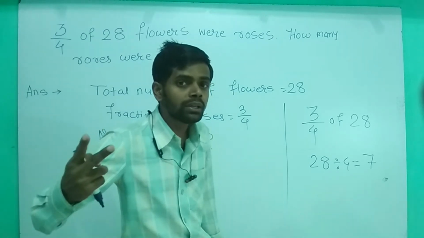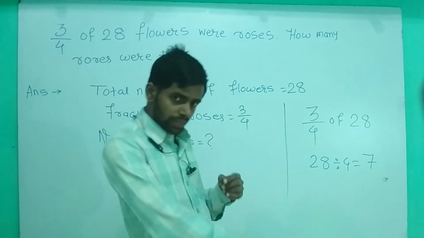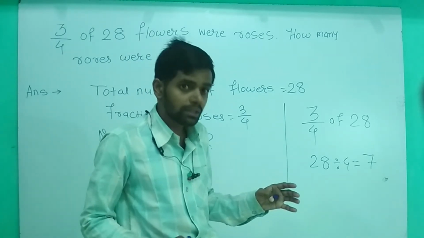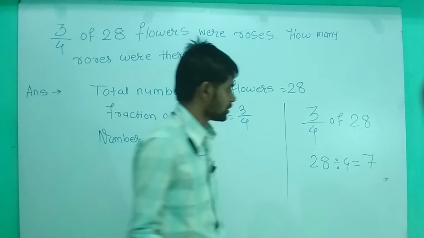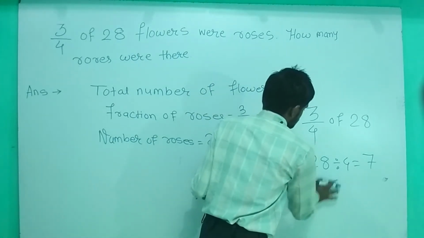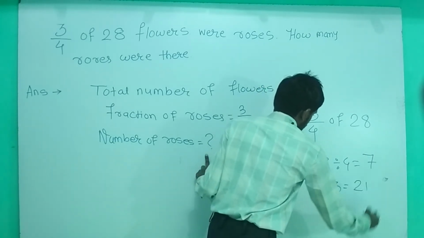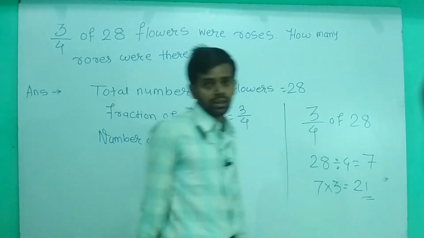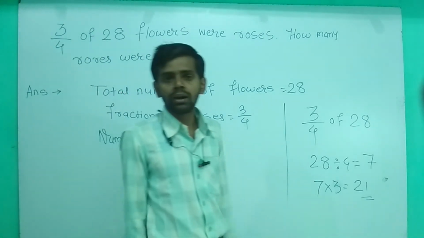So 3 parts will be equal to, अब मैं 7 plus 7 then plus 7. That means I am repeatedly adding the 7 3 times. That means it is the multiplication. So I will multiply the 7 with 3 and I will get the 21. And this is your final answer. That means out of the 28 flowers, 21 flowers are roses.